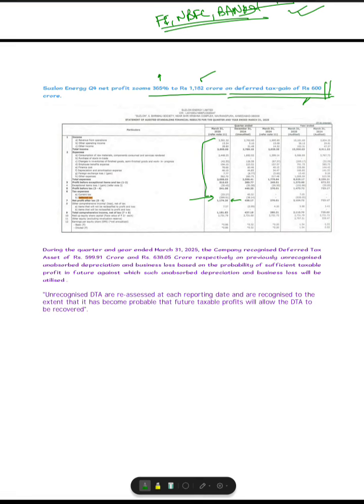So why was this deferred tax asset of 599.91 recognized? On a yearly basis, you see it went up from 700 to 2100 crore. Going by the annual report or this result document, it was mentioned that during the quarter ended March 25, the company recognized deferred tax asset of rupees 599.91 and 638 crore respectively, meaning for the quarter end and for the year end.